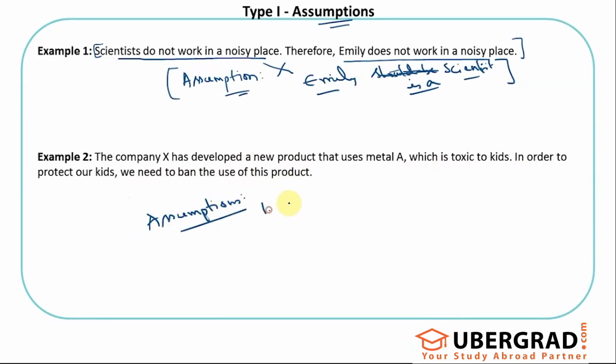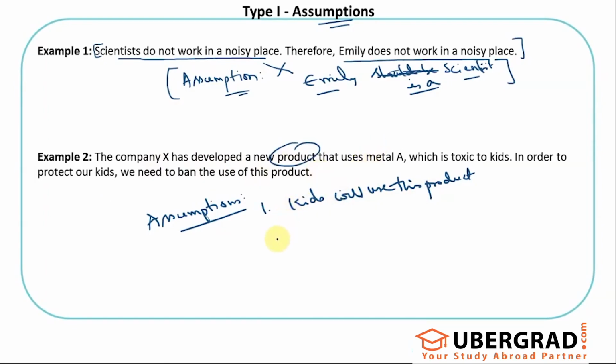One assumption is that kids will use this product. Because if the kids do not use this product or do not come in contact with it, then there is no problem with this product at all. Even if it's dangerous to kids, if kids are not going to get in touch with it, there is no issue. We have stuff like rat poison, which could be dangerous to anyone, and generally the instructions say to make sure that kids do not touch it or use it for any purpose. So this assumption is that the author thinks this product will be used by kids.